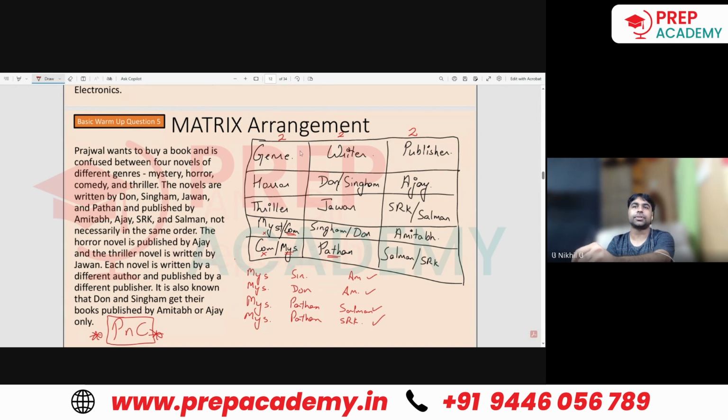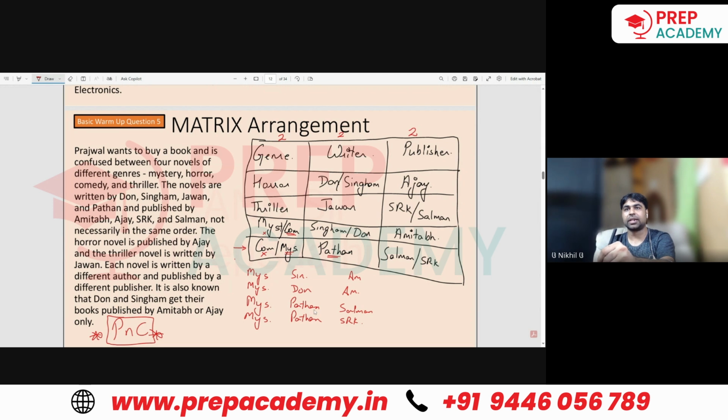So, you can take this kind of a scenario only. Firstly, in genre, there are 2 options, right? 2 arrangements are possible here. And in the writer, 2 arrangements are possible here. And in the publisher also 2 are possible here. Now, if the mystery is here, then there were 2 possibilities: Pathan, Salman or SRK.